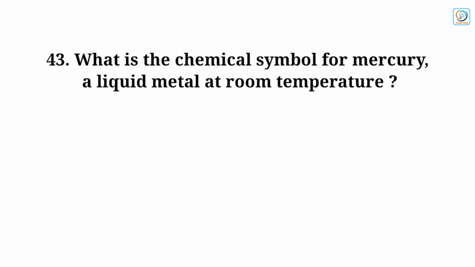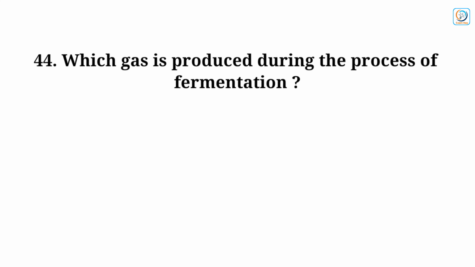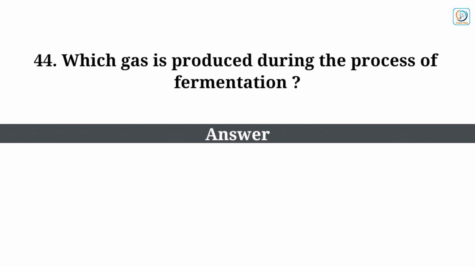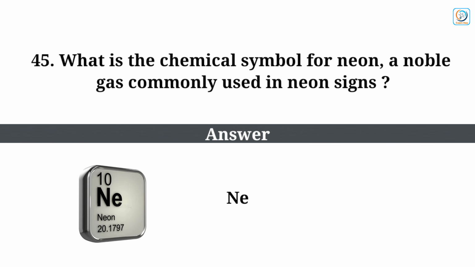What is the chemical symbol for mercury, a liquid metal at room temperature? Answer: Hg. Which gas is produced during the process of fermentation? Answer: carbon dioxide. What is the chemical symbol for neon, a noble gas commonly used in neon signs? Answer: Ne.